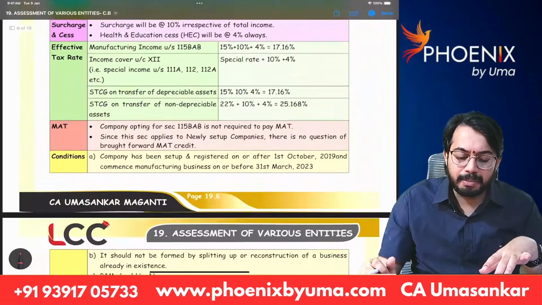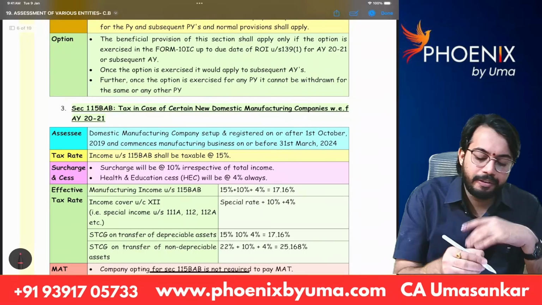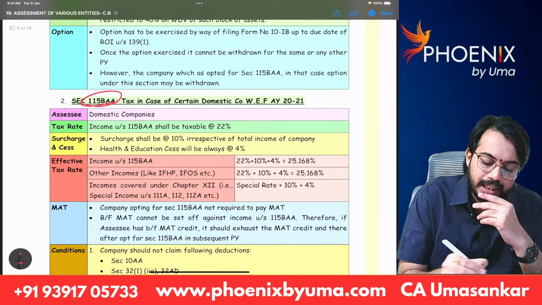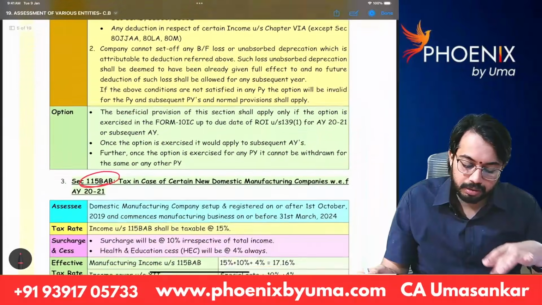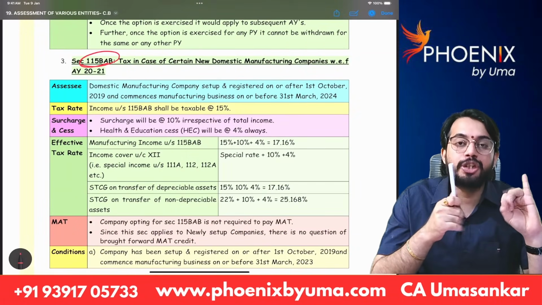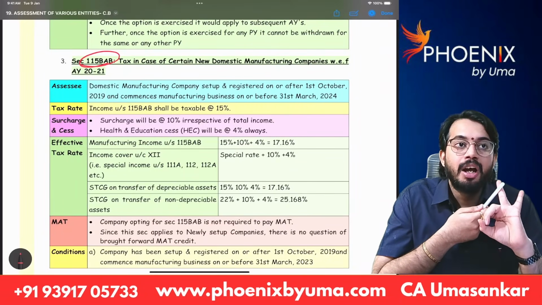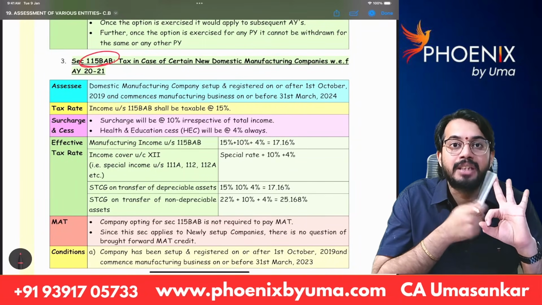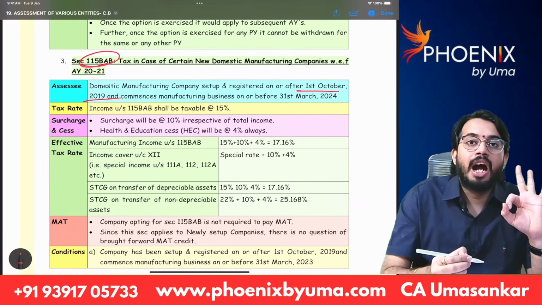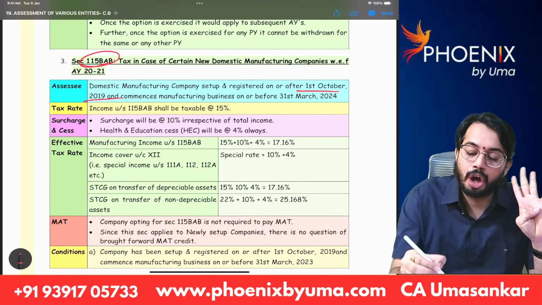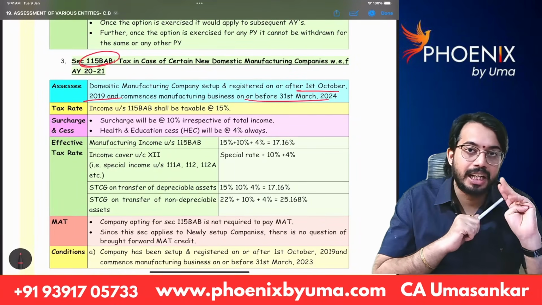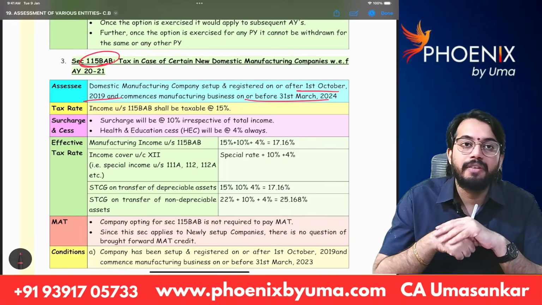Next, certain benefits are not available under 115 BAB and 115 BAA also. Let us discuss them. See, you know 115 BAB, domestic company, it should be into manufacturing business, and its business should be started on or after 1st October 2019 and it should start manufacturing operations on or before 31st March 2024. If all these four conditions are satisfied, then domestic company can choose 115 BAB.